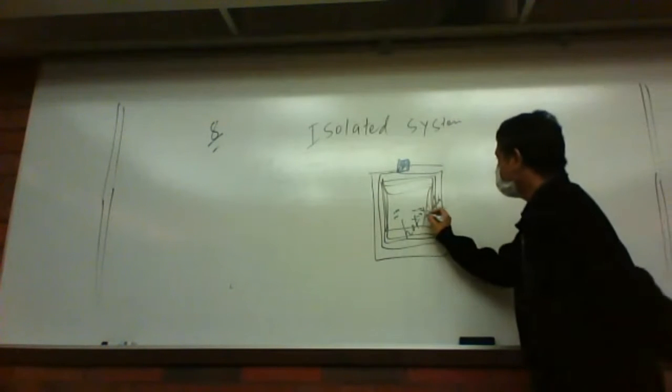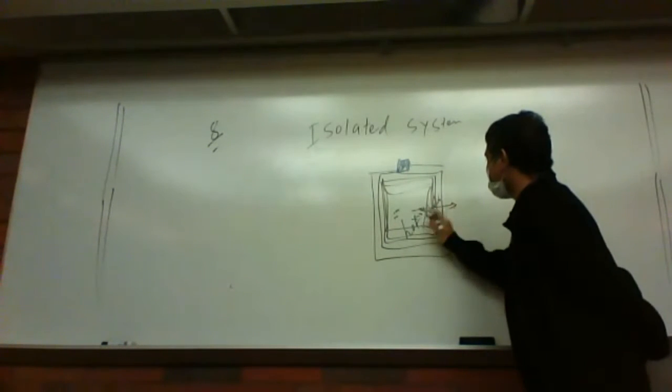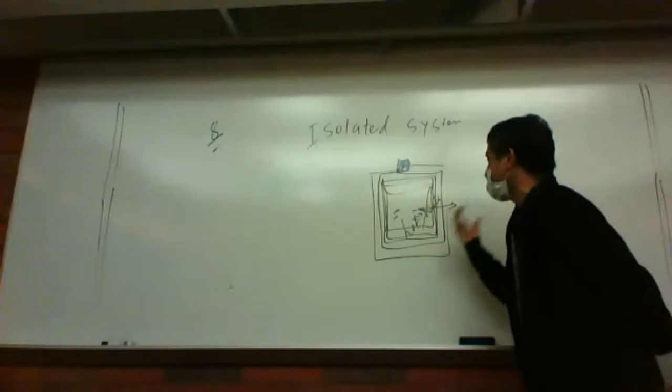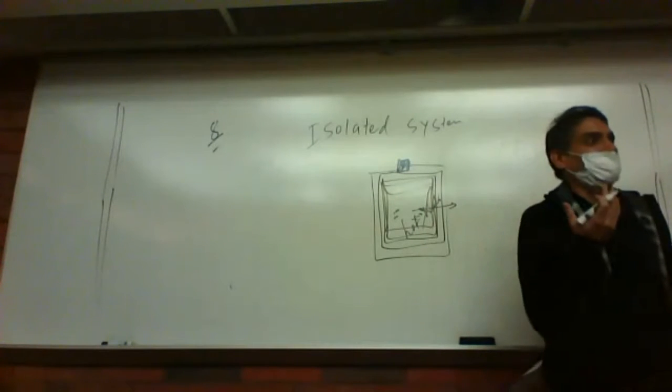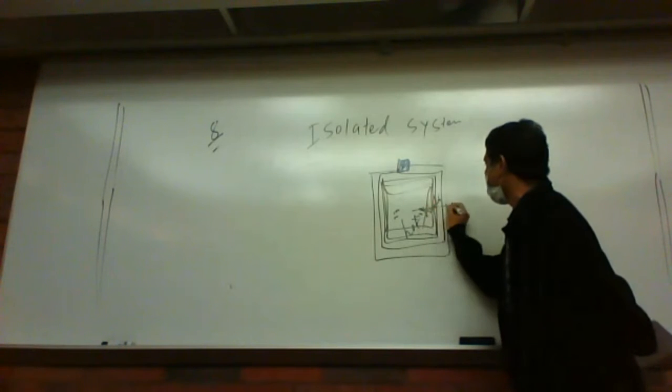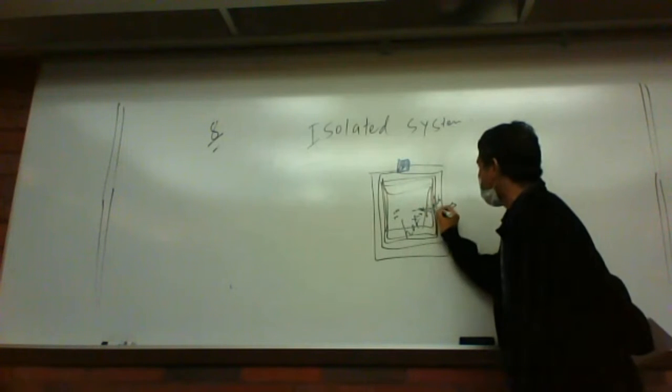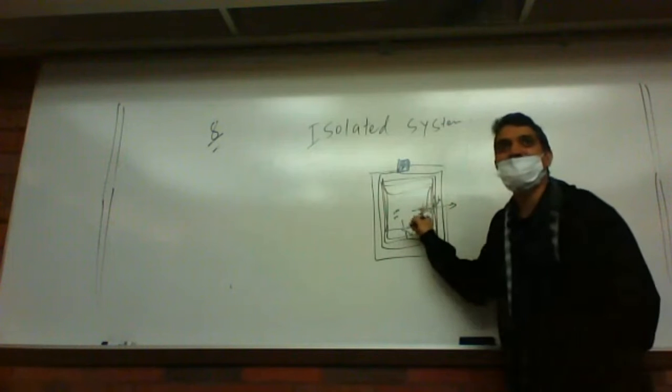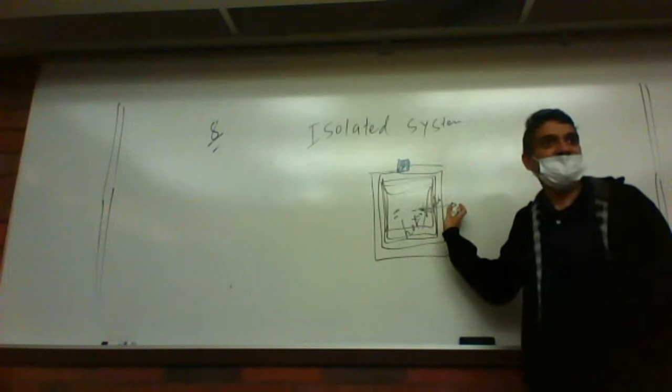So the heat tries to go out through this wall, but the wall is so thick, and they make these walls with a certain kind of material, so the heat cannot go out. If heat tries to go out, the wall of the thermoflask just reflects the heat back. Make sense?